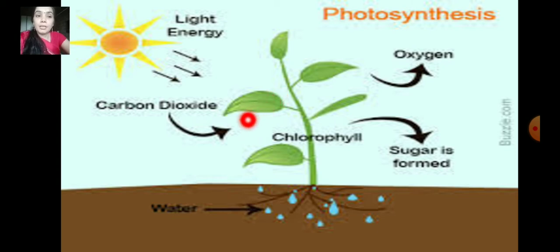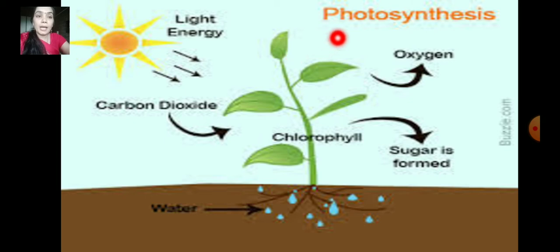So here, these leaves use water from the soil. When we pour water, the root absorbs the water and it passes through the stem and the leaves, and wherever the leaves are, it passes everywhere. So leaves use water from the soil and carbon dioxide.